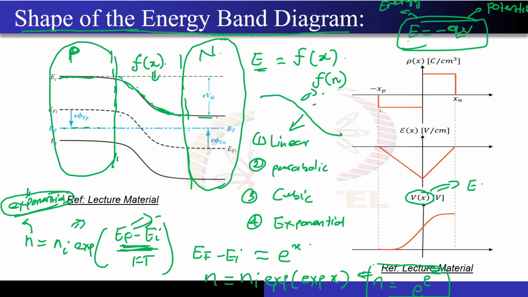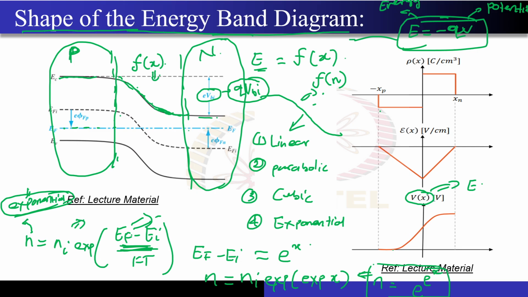Yes, correct. And let me just give you a confirmation of this equation. What is written over here? E times VBI. This E is nothing but Q times VBI. And this is what? This is energy band diagram. So the dimensions of Q into VBI are coming out to be the dimensions of energy, and it is coming from this relation only. Correct?